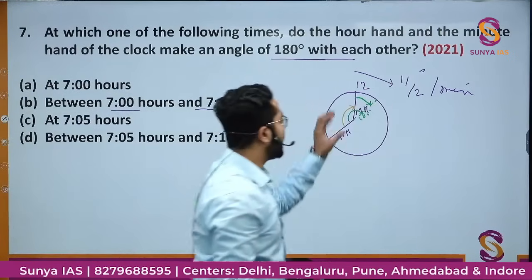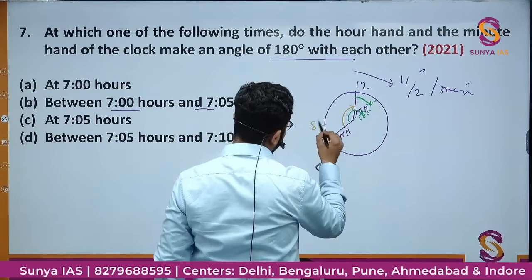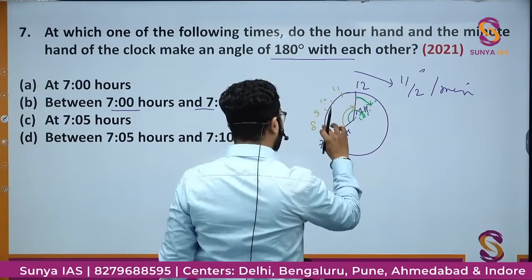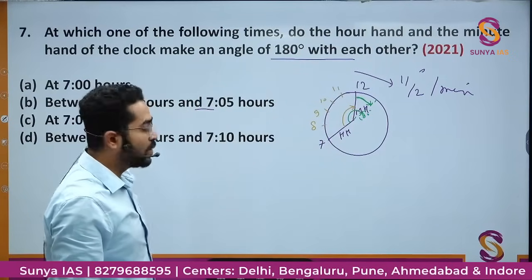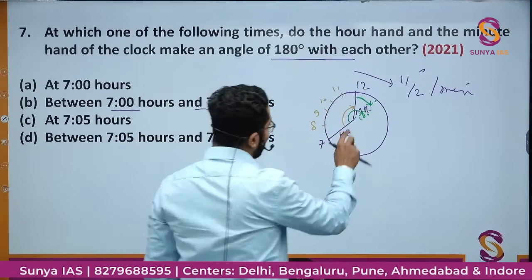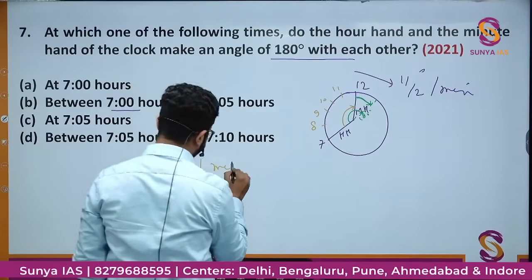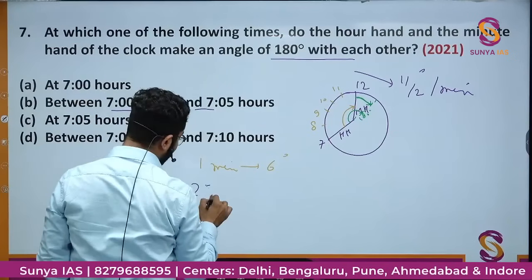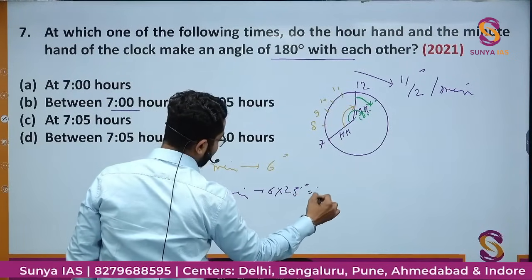How much angle is there at 7 o'clock? So you can see if this is 7, this is 8, 9, 10, 11, 1, 2, 3, 4, 5. 25 minutes. In 1 minute, the minute hand is moving 6 degree. Then 25 minutes, 6 into 25, that is 150 degree.